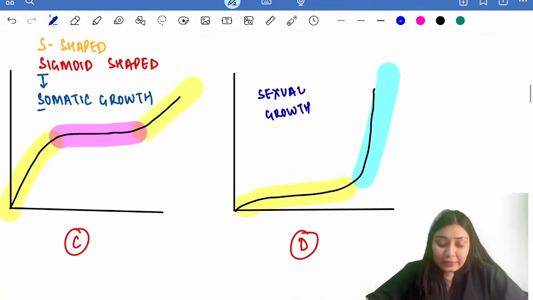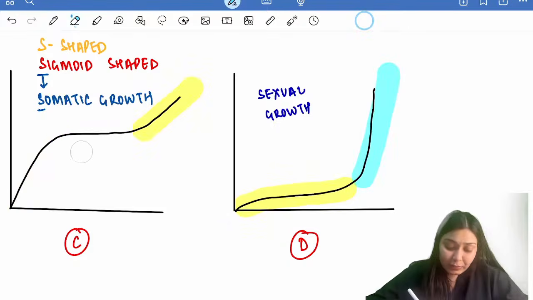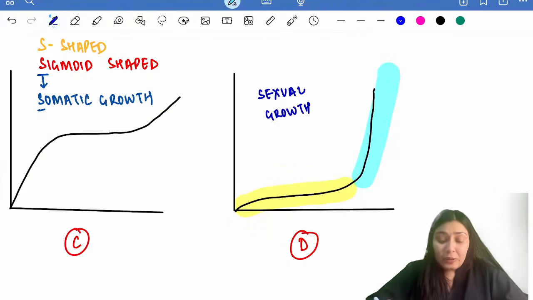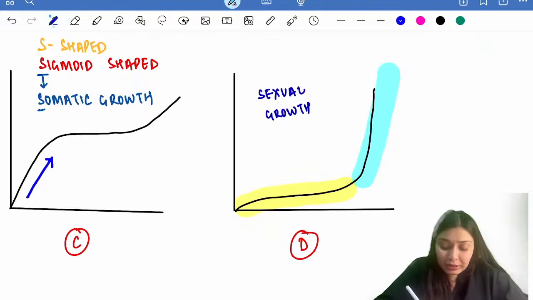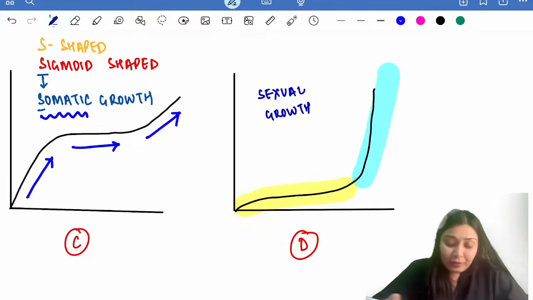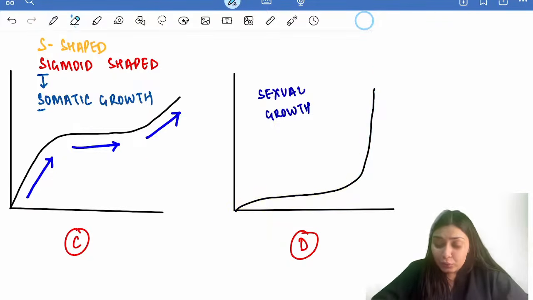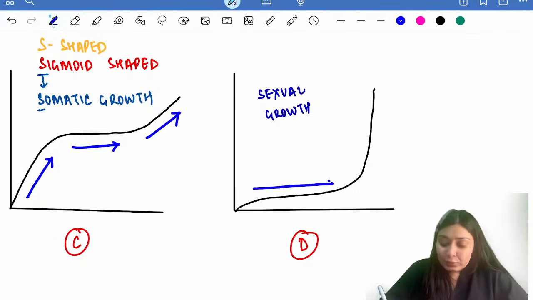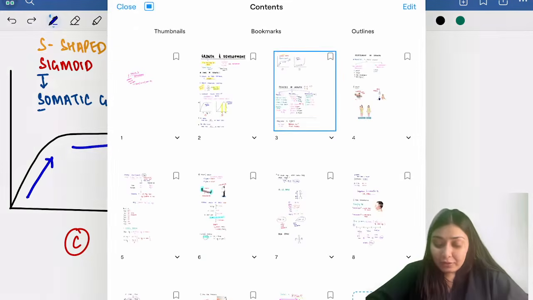Now let's look at the other growth curves. We have this S-shaped curve or somatic curve. What is happening over here? In the initial life, there is exponential growth. Then there's a plateau. Then again, at the time of puberty, there is a growth spurt. So this S-shaped or sigmoid shaped curve is for somatic growth. And lastly, we have this graph for sexual growth, where before puberty there is little to no growth and thereafter there is a spurt. So we have four Scammon curves with us.